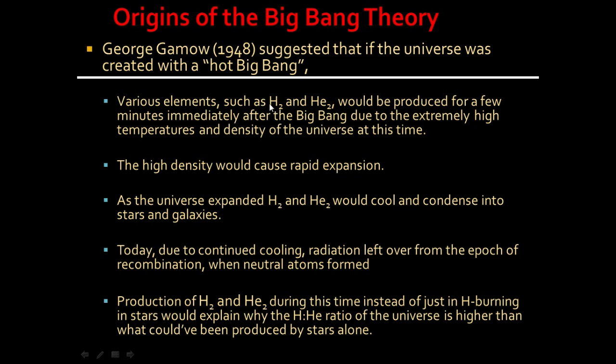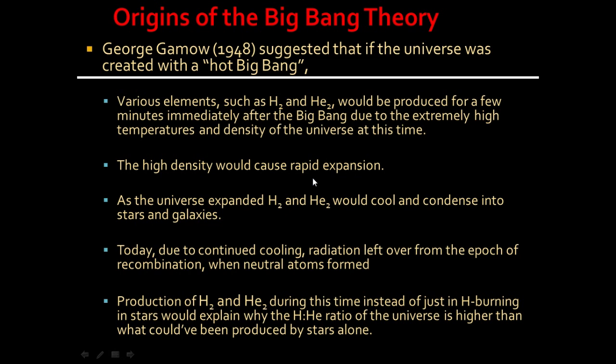The first elements such as hydrogen and helium were produced within a few minutes immediately after the Big Bang, due to the extremely high temperature and density of the universe at this time. High density would cause rapid expansion, right? As the universe expanded, the hydrogen and helium cooled, condensing into stars and galaxies. So the basic material is hydrogen gas and helium. It is the combustant, right?